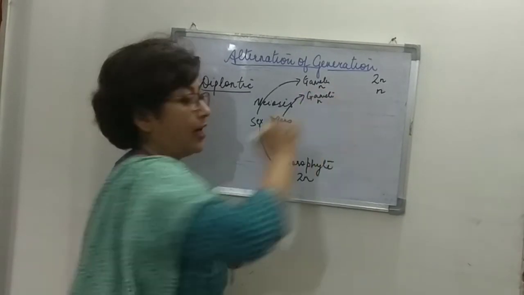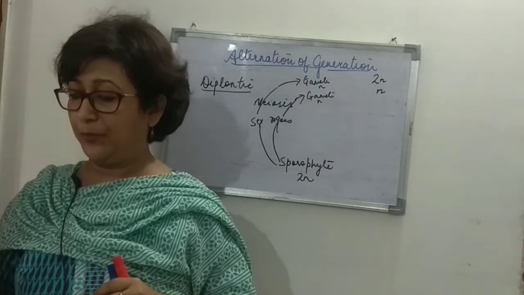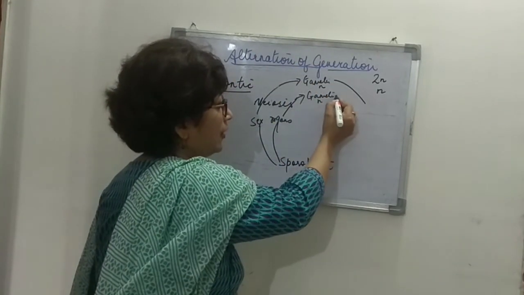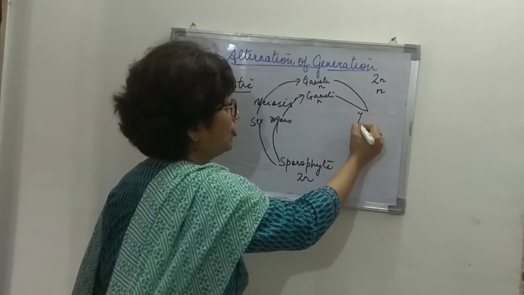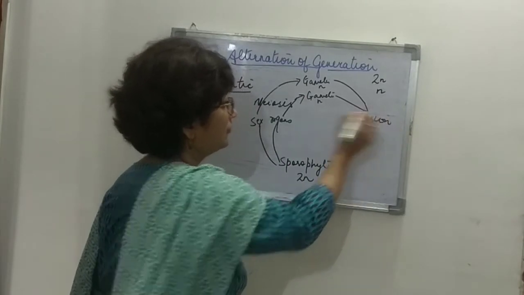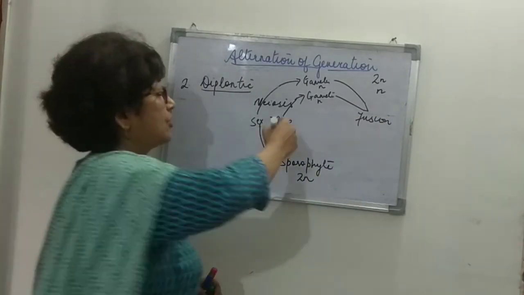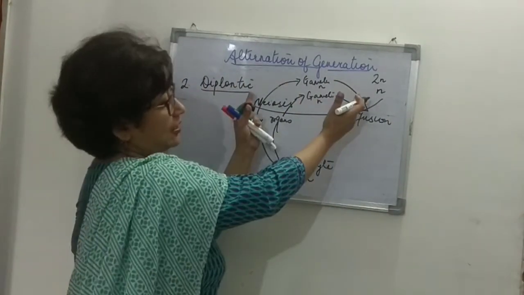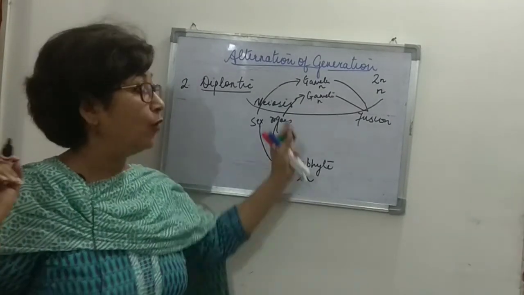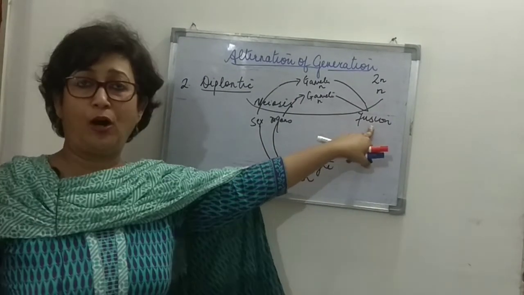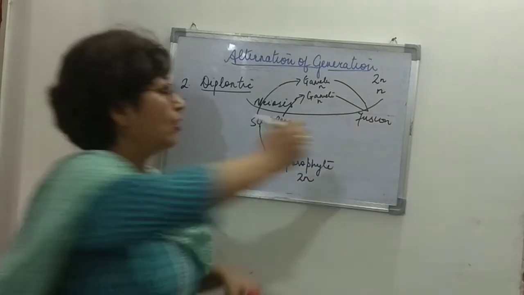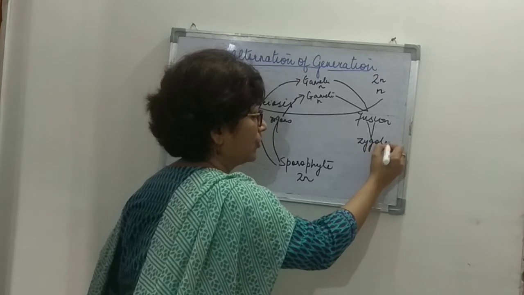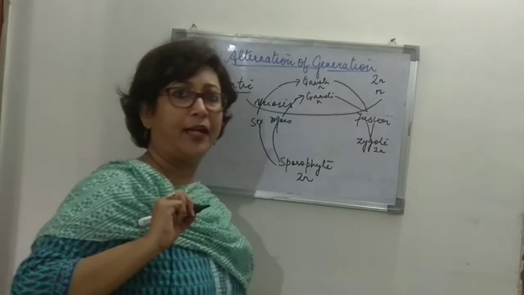So gametes, they are n number. They have n number of chromosomes, right? Once these gametes are formed, then fusion takes place, right? Fusion of the gametes takes place. Now from meiosis right up till here, this is the gametophytic phase. Once they fuse to form a diploid structure, right? What is the diploid structure that they form? They form a zygote, right? Zygote is again 2n, right?